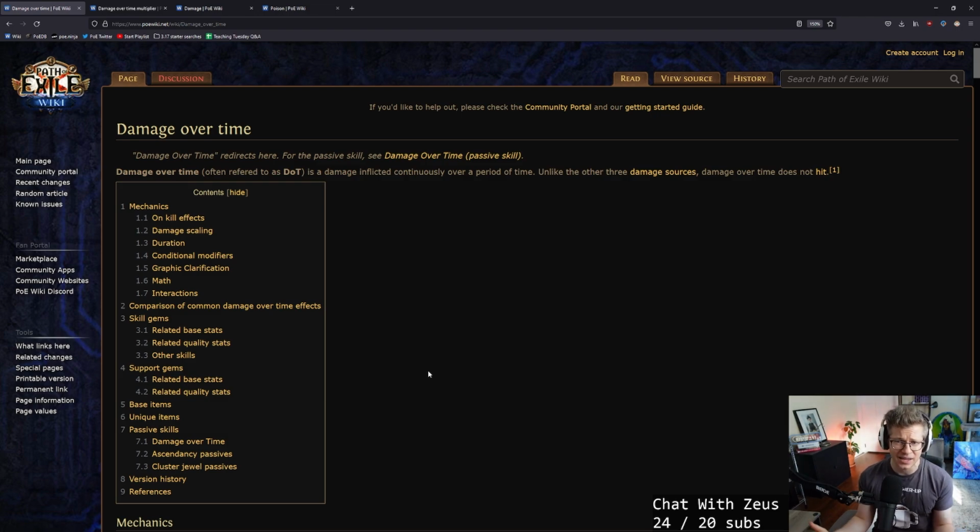And the topic today is damage over time. This is a very often confused topic for a lot of people because it has some complicated, unique things. I mean, everything in Path of Exile is. The goal with this today is to stay a little bit high level. We will touch on specific types of damage over time, but we're not going to get really, really deep in each one of them. If anything, hopefully this can be a jumping off point for you for exploring a little bit deeper, really getting deep into something like Ignite or Poison or anything like that.